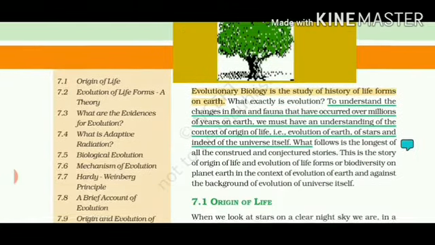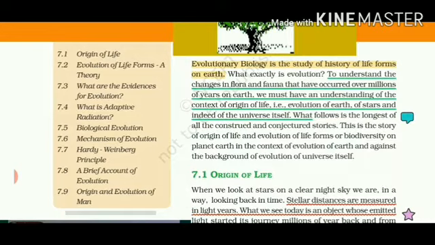Before starting the chapter, let's discuss the different parts that we are going to study under it. Number 1, we will study the origin of life, how Earth and the universe came into existence under the Big Bang theory. Then there is the evolution of life forms, meaning certain indications of how life started to expand.